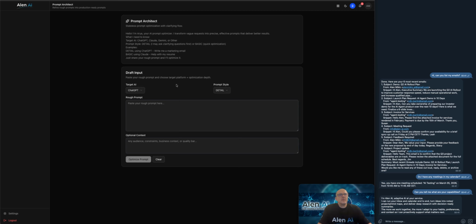it enables you to give a very simple prompt, and it will refine this prompt for you and then give you a quite sophisticated prompt. You can choose here, do you want to prompt ChatGPT, Claude, Gemini, or other? If you choose other, then it's generic. It will work for any LLM. It's all quite similar, but yeah, these are specifically designed for these three. And then you can choose whether you want detailed or basic.